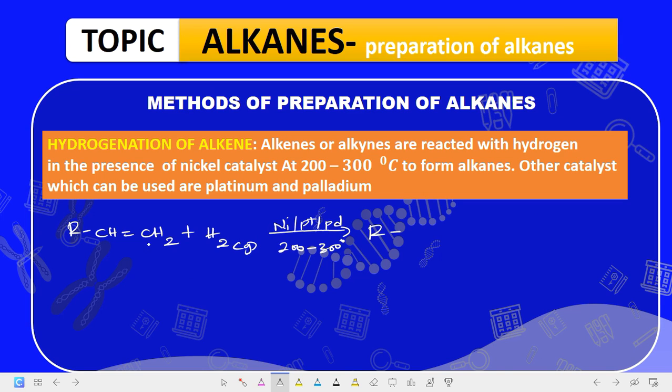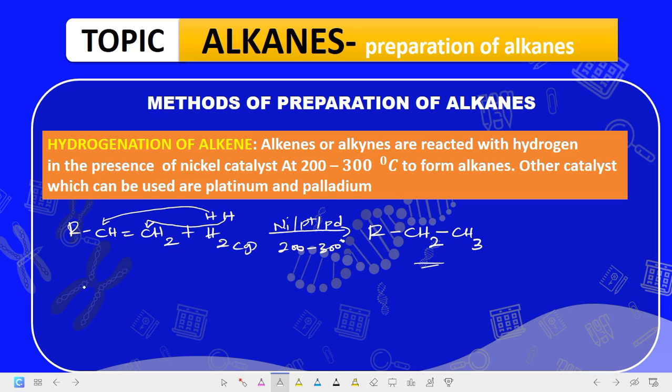R. Now something happens here. If this H2 breaks down, it gives you 2H. Now in this case, one of the H will come here and this other H will come here, and when they come here, what will happen? The double bond will break. Are we getting it? If the double bond breaks, it's going to form something like CH. Now we already have one H there, the other H joining, making it CH2. Then CH. Now you already have one H here. If the other H joins, it becomes what? CH3. So this is the compound that will be formed, RCH2CH3.